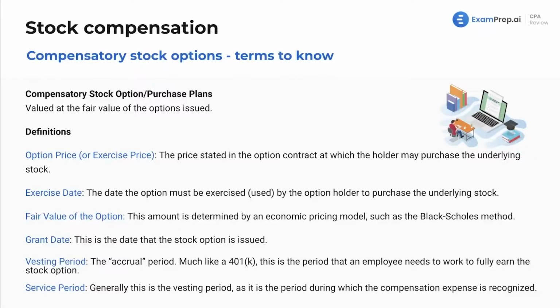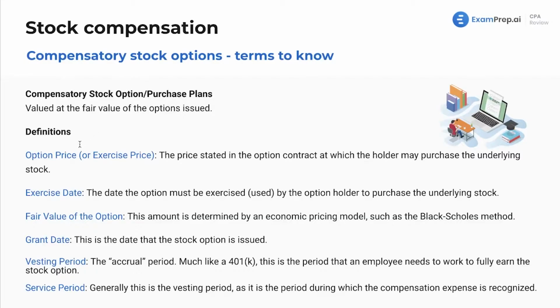Now, here are some terms to know. I've mentioned some of these before. We've got the compensatory stock option or purchase plan. Where are they valued? These are valued at the fair value of the options issued, right? When you are being issued a stock option plan, what's this recorded at? That's super important for literally anything in accounting: what do we record these numbers at? Well, this is the fair value of the options issued. So the fair value, you can purchase at $60. How many shares? 1,000 shares times 60, that's your fair value.